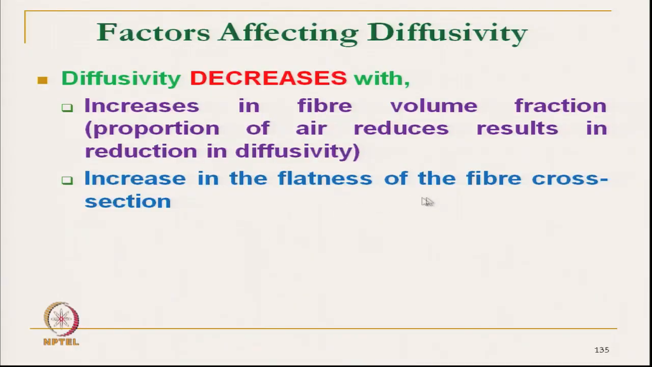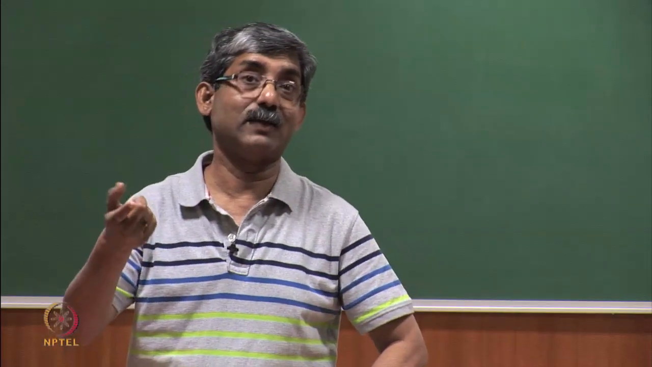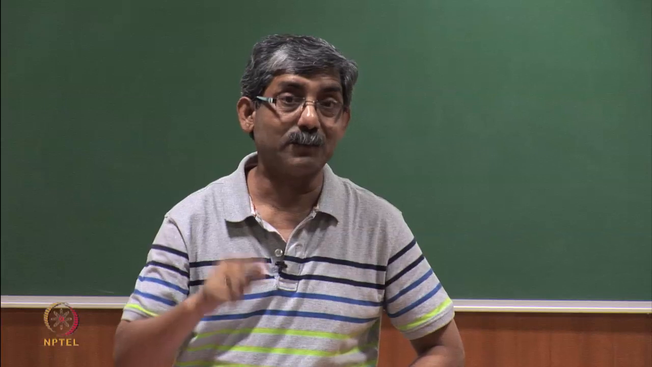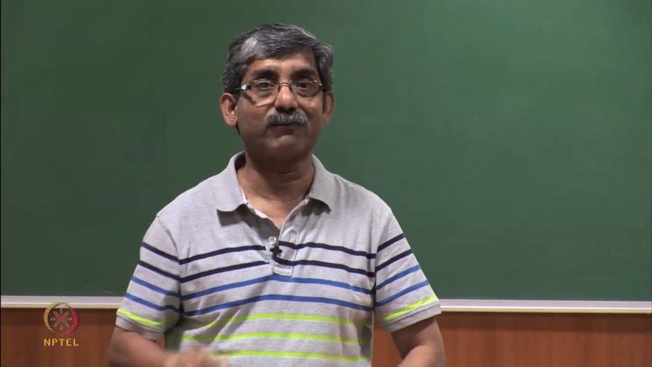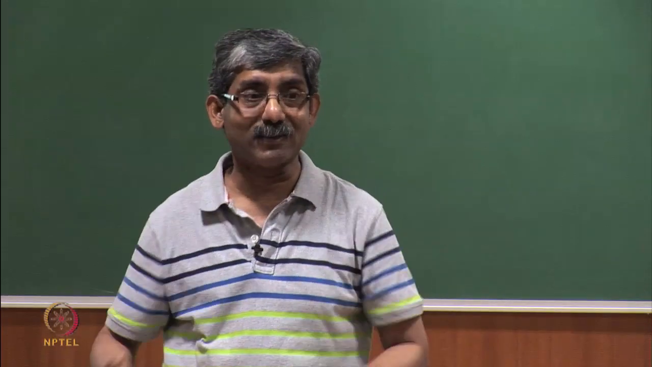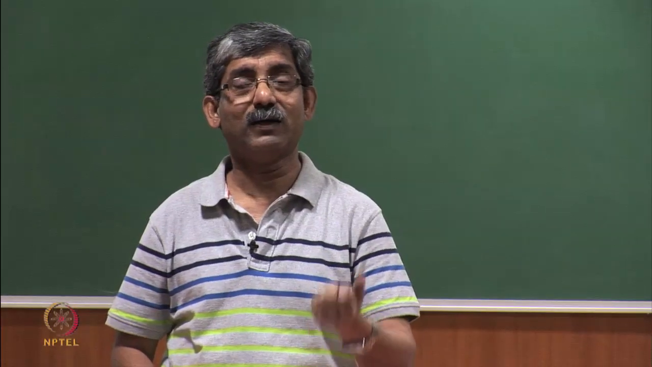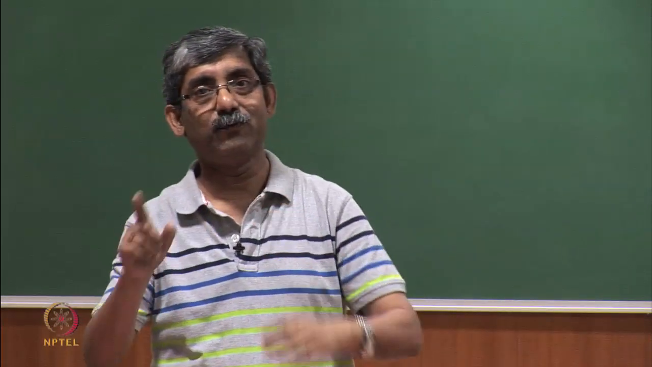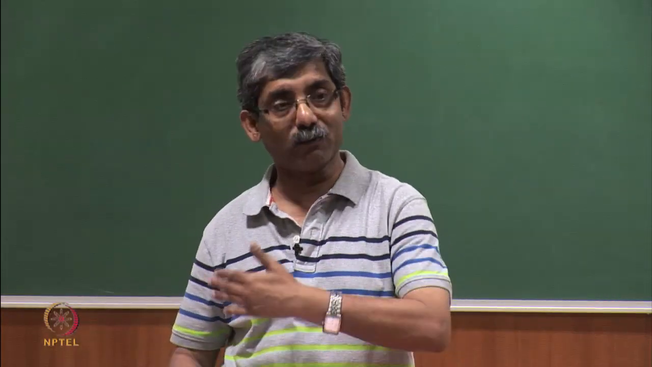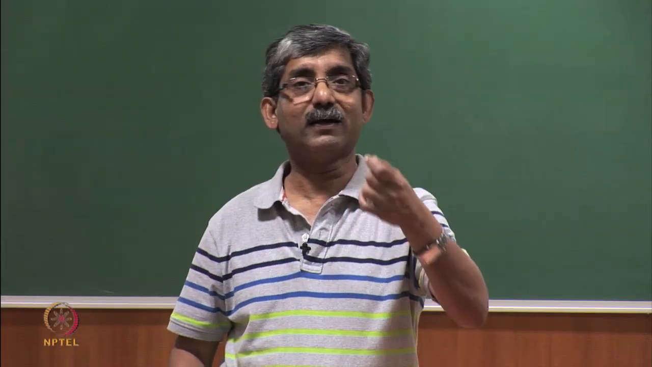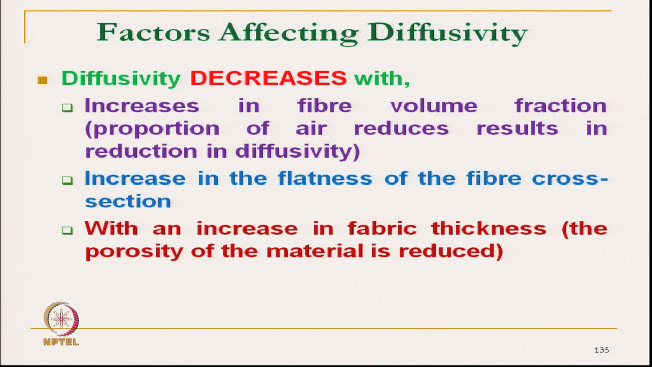Increase in the flatness of fiber cross section. So, this is important. What happens if the flatness increases? It is like a deviation from roundness, that means the specific surface area is increasing, then what happens? It will actually drag the flow. It is similar to the air flow. If the specific surface area is increased, it will drag the free flow of the moisture vapor, and the diffusivity decreases. It also decreases with the increase in fabric thickness.